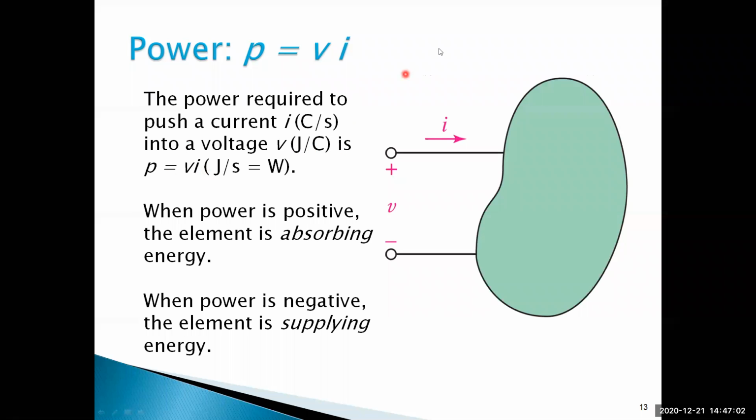VI. Joules per second is watts. Power is required to push the current I, called coulomb per second, into a voltage V, joules per second. This is one of the relations. Not only this relation, power can also be written in the form of resistance, in the form of load. Resistance is called load. Power is equal to I square R. Power is equal to V square by R. There are different types of relations.